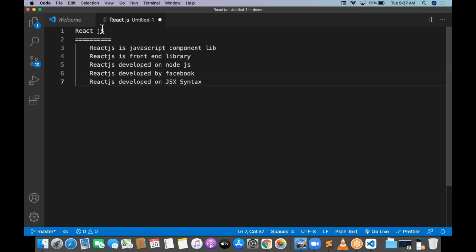And we need to understand ES6 features before React.js. Before learning React.js, we need to go with the ES6 features. ES6 is nothing but ECMAScript 6, JavaScript 6. So with JavaScript ES6, React.js was developed. This is one more important point we need to try to understand. And React.js is completely a component library.